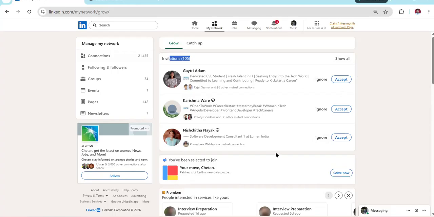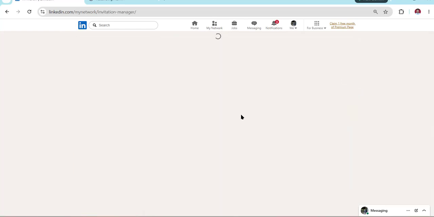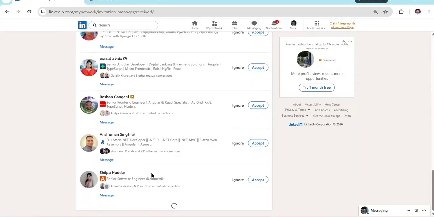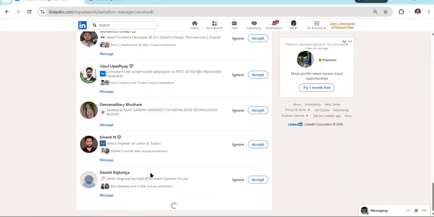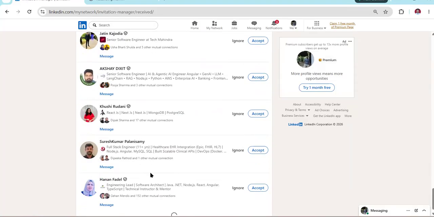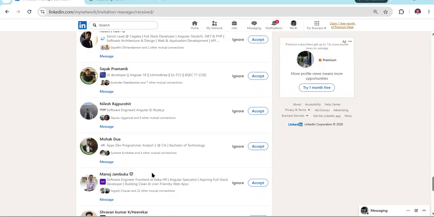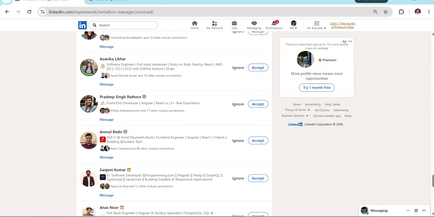So I thought, again, it's a web application, right? What do we have? We have a button here, and we just have to click it, correct? If you go to show all, you get all the connections, but you have to scroll so that it loads the remaining. It won't load all, I think 30 or 40 at a time. Again, you come to this page and load the remaining. See, it is loading.